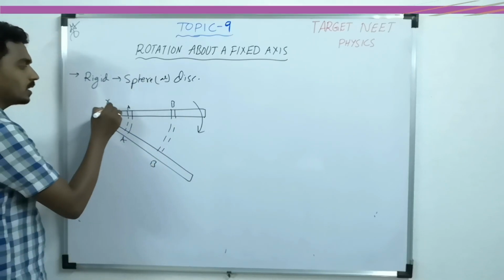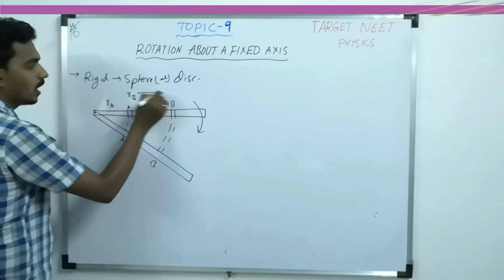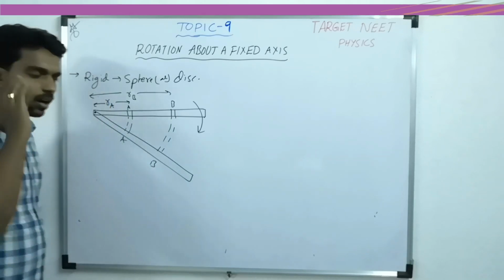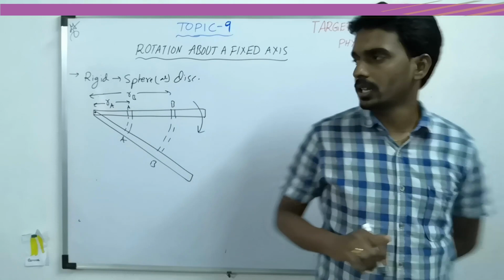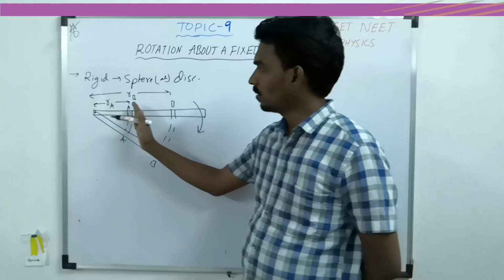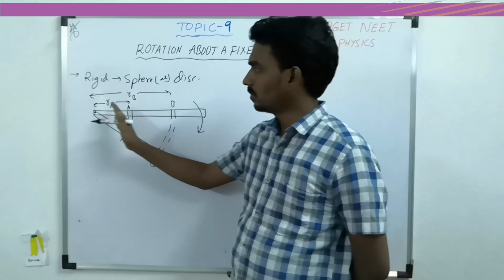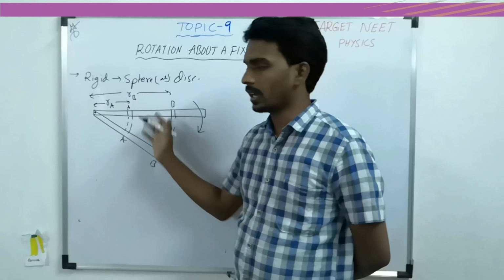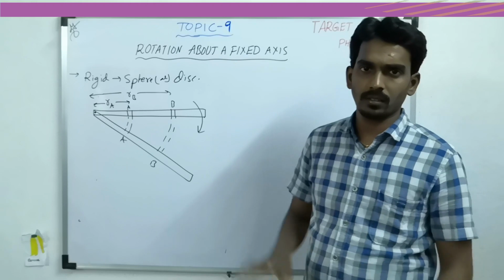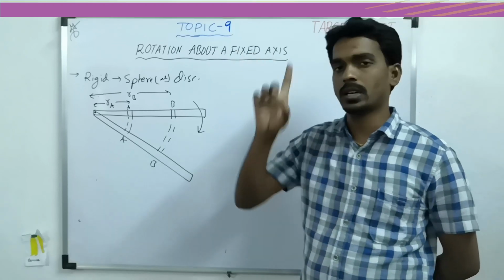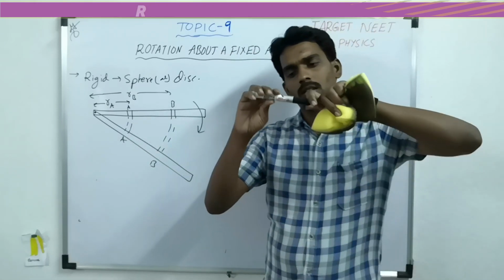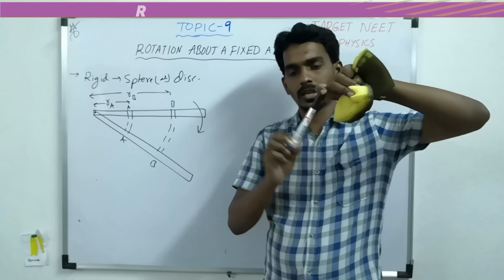The distance of A is RA, the distance of B is RB, from the axis of rotation. I consider two points from the fixed axis at distances RA and RB. The best example is a ceiling fan, which is rotating about a fixed vertical axis. Like that, I have taken one rod, which is hinged at one end and rotating about that end.